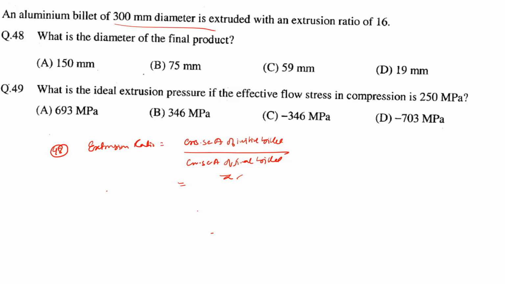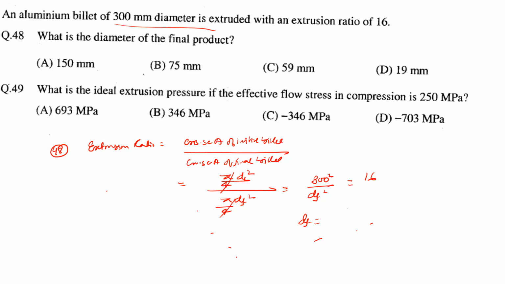So it will be pi d square by 4, so d1 is d initial, over pi df square by 4. Okay, fine. So pi by 4 we can cancel. So it will be 300 square over df square, which is equal to 16, and df we don't know. So how can you find this df?